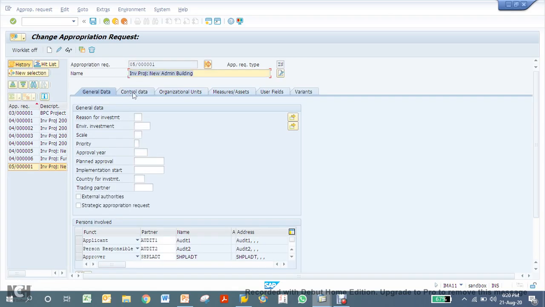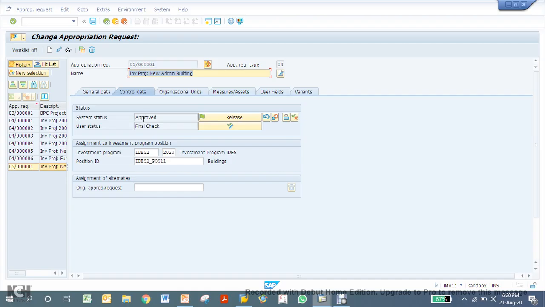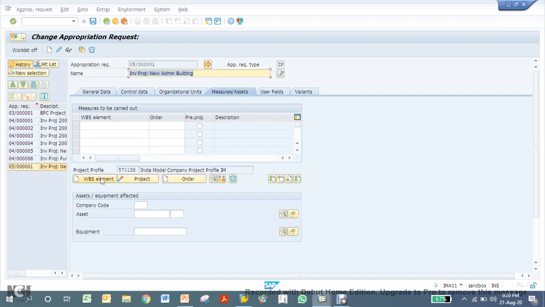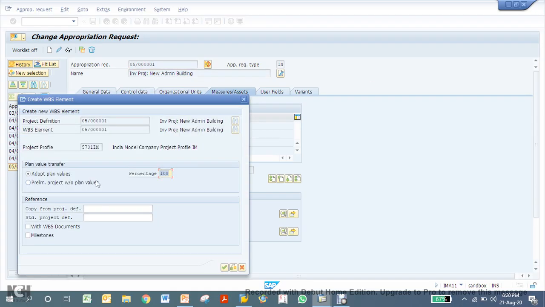Click on change button. So it has been approved. Now let's go to measure or asset. So once it is approved, then you can convert it into a WBS element. You can generate a WBS element. See here, the system is going to generate exactly the same as the appropriation request, project as well as WBS element, and it will be using this project profile. Click OK.